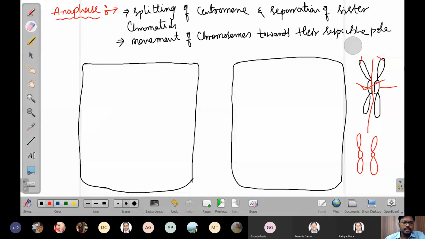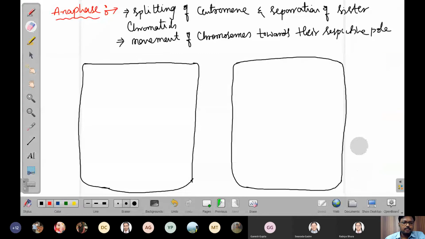Now again we'll take the chromosomes here in the center position. I am just separating all the chromosomes here.